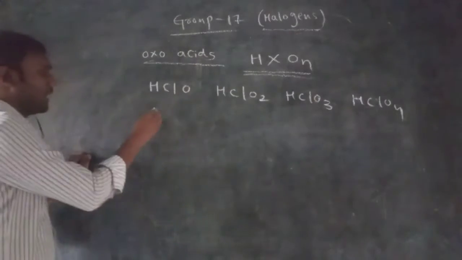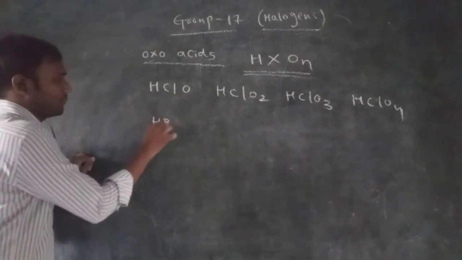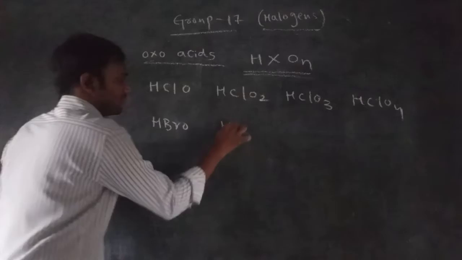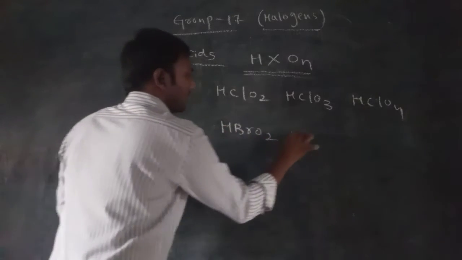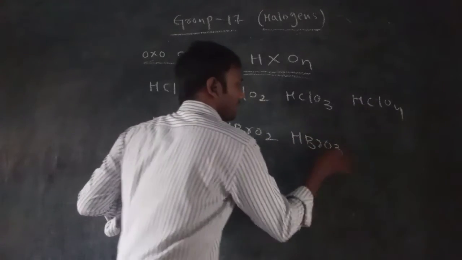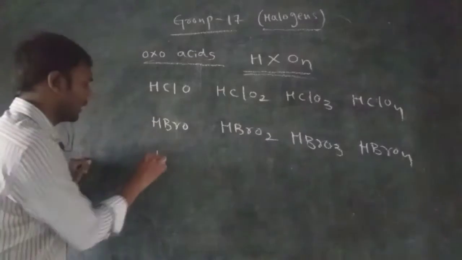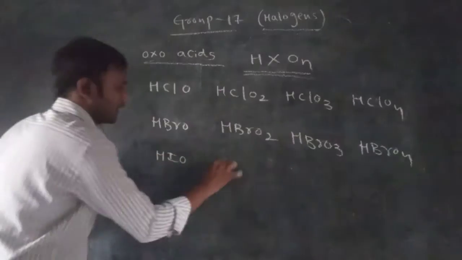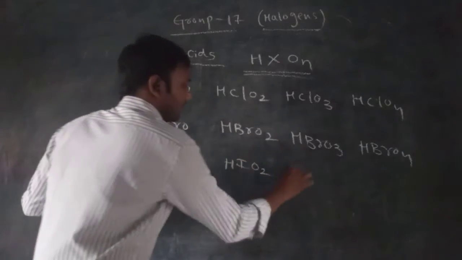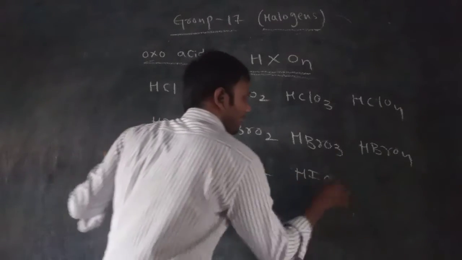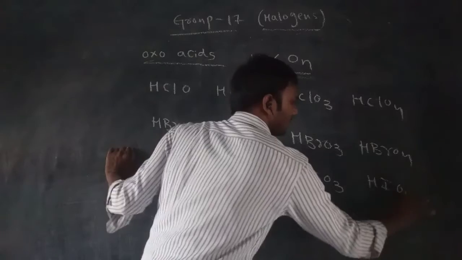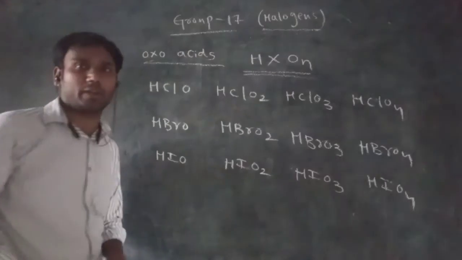Next, the bromine oxoacids: HBrO, next HBrO2, next HBrO3, next HBrO4. Next, for iodine you have to take HIO, next HIO2, next HIO3, and the next one is HIO4. So these are the oxoacids of chlorine, bromine, and iodine.